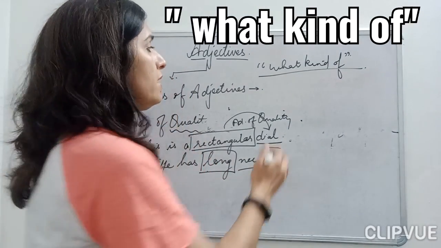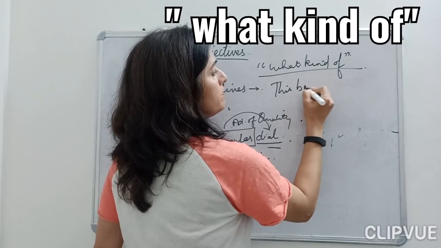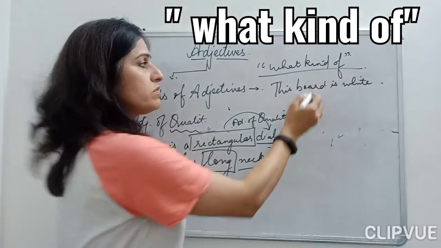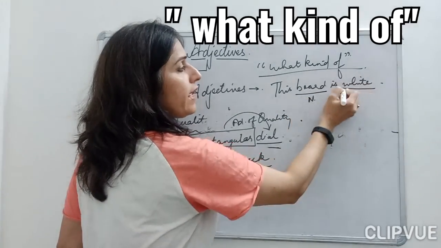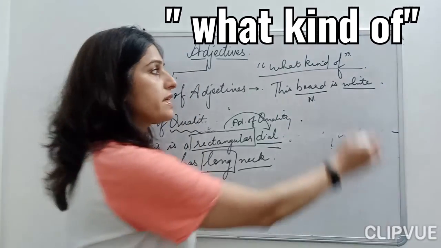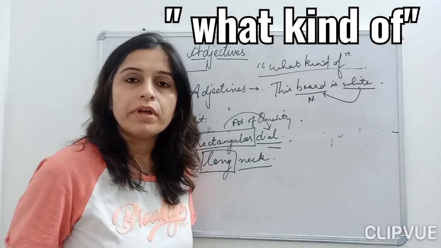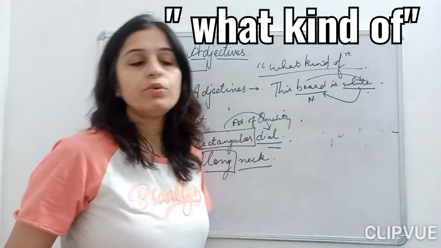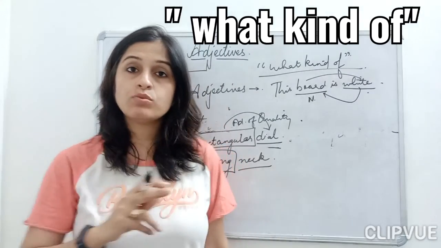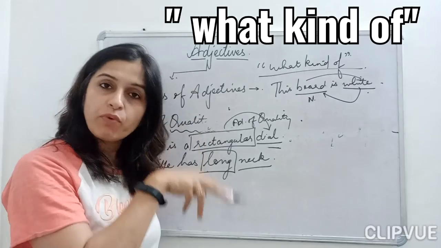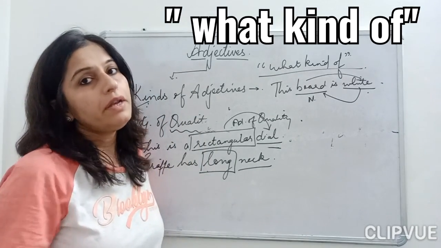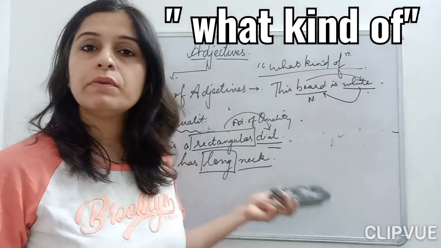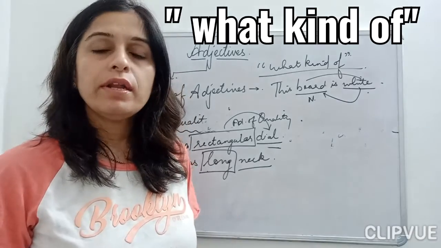Fine, suppose I say this board is white. Okay, now see here, my board is my noun, and white is my adjective. It is telling me the quality of my board. And now see here, children, the adjective has come after my noun. As I told you in the previous class, adjectives can be before the noun and they can be after the noun also. Fine. I hope I am clear with this adjective of quality, children. Now let's move on to the next.